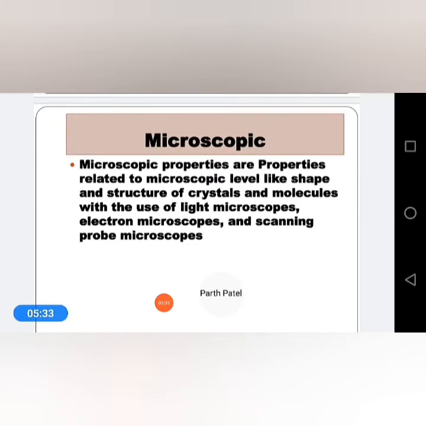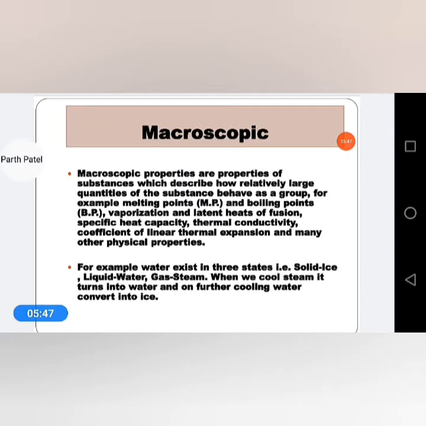Microscopic properties are properties related to the microscopic level, like the shape and structure of crystals and molecules, studied with the use of light microscopes, electron microscopes and scanning probe microscopes. Macroscopic properties are properties of a substance which describe how large quantities of the substance behave as a group.